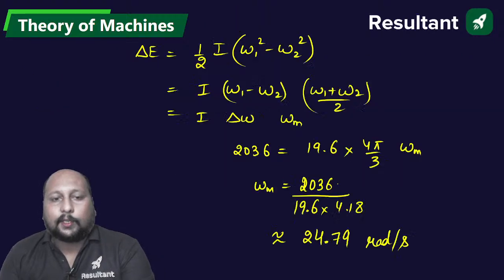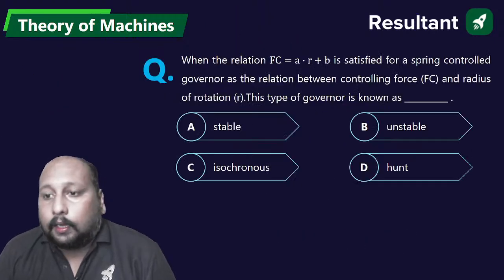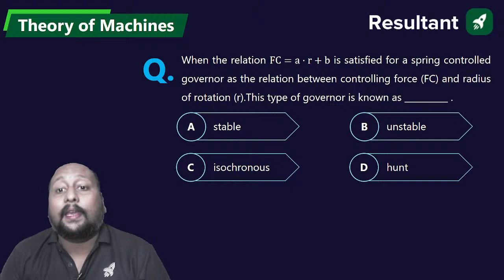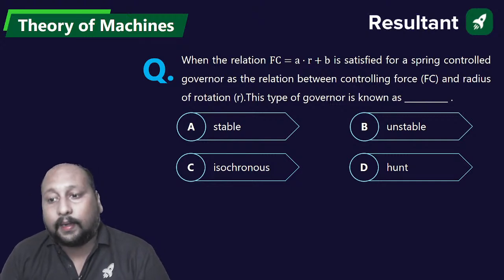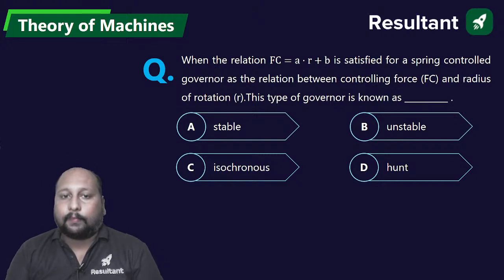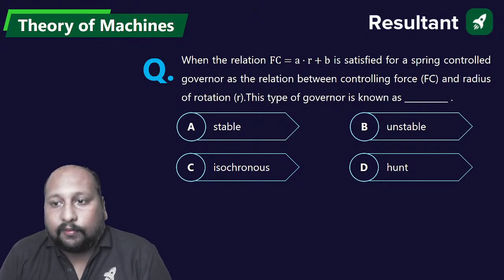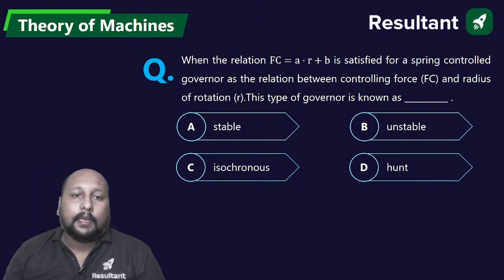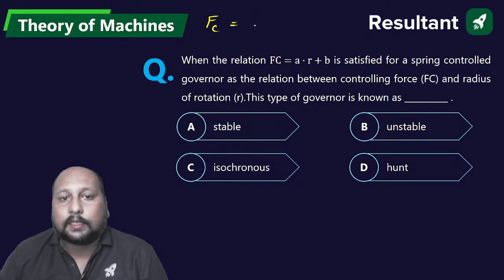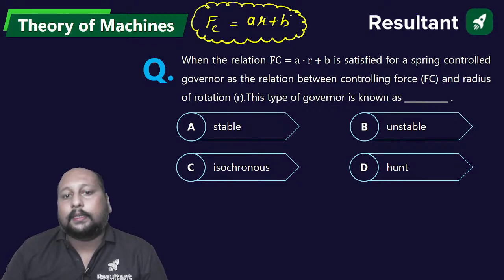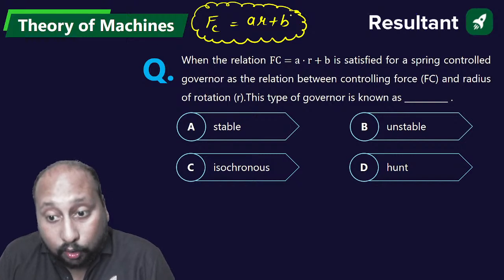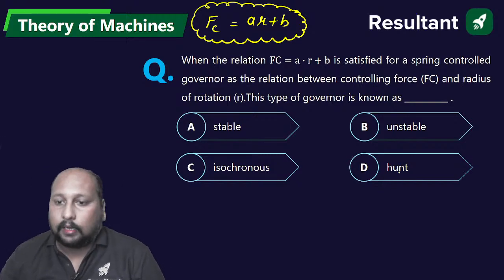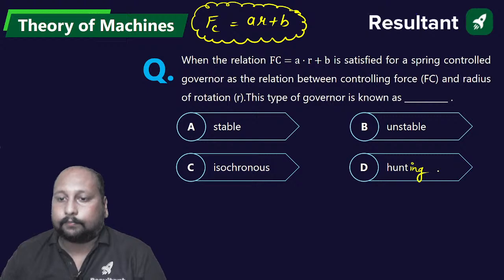ठीक है, चलिए next question on the screen. When the relation FC is equal to AR plus B is satisfied for a spring controlled governor, a question from the governor topic. The relation between the controlling force and radius of rotation, this type of governor is known as, आपको बताना है, if we are having the controlling force is equal to AR plus B, then this type of spring controlled governor is called stable, unstable, isochronous or hunting. Not hunt, it should be hunting.